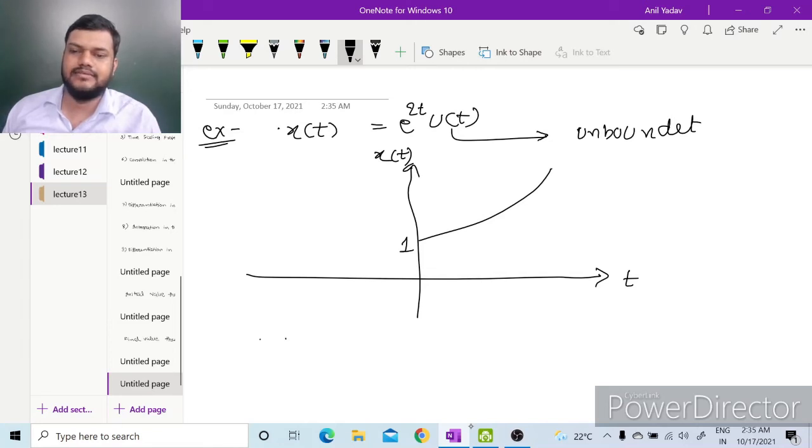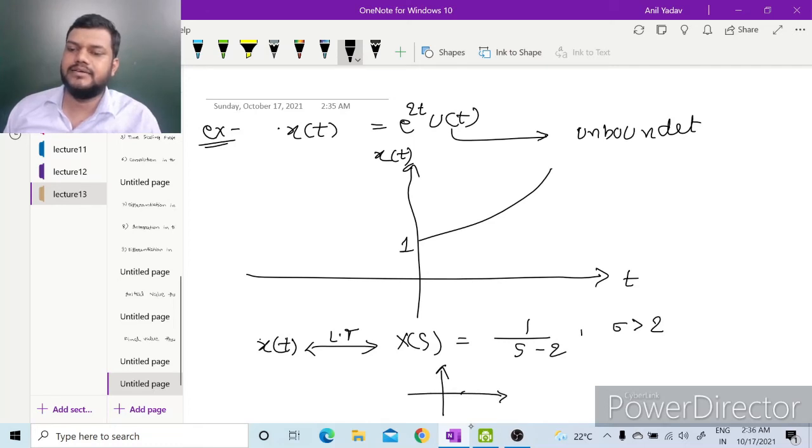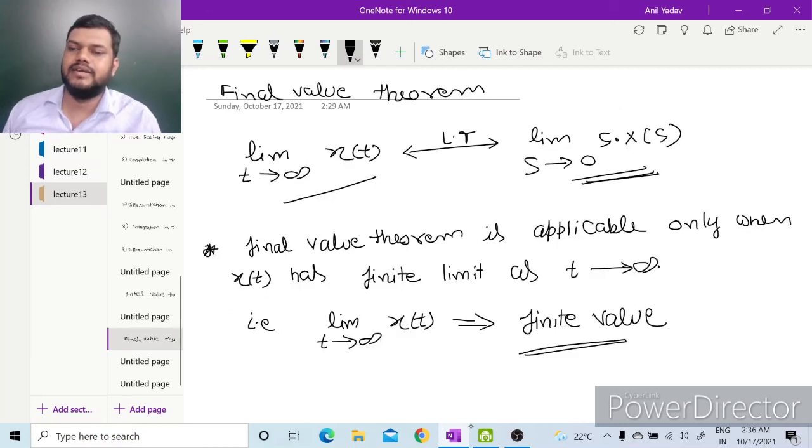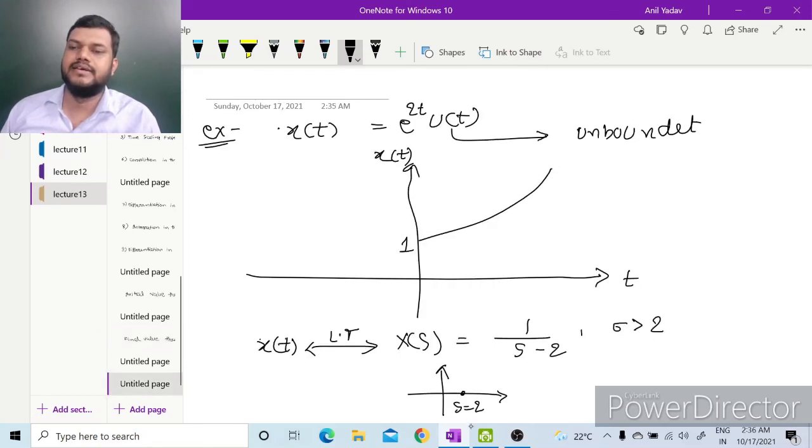We can check that x(t) will have Laplace transform X(s) as 1 upon s minus 2 with sigma greater than 2. So one pole is present in right hand side of s plane, at s equal to 2. So both the properties, that all the poles of X(s) must be present in left half of s plane, and that final value theorem is applicable only when x(t) has finite limit at t equal to infinity, are not valid in this case. So here final value theorem cannot be applied.